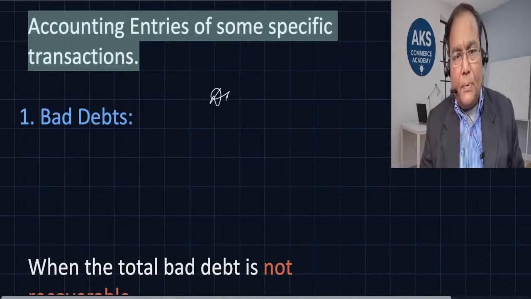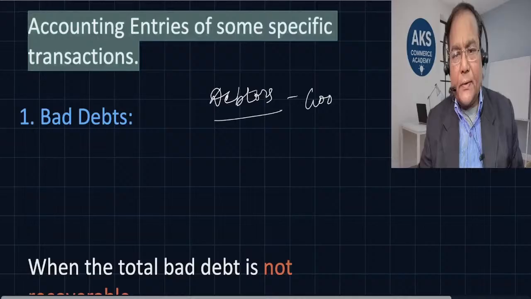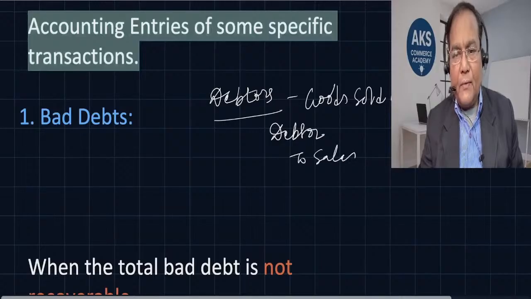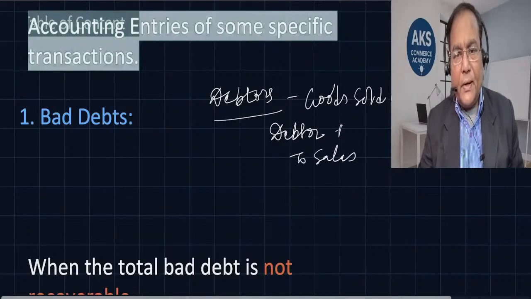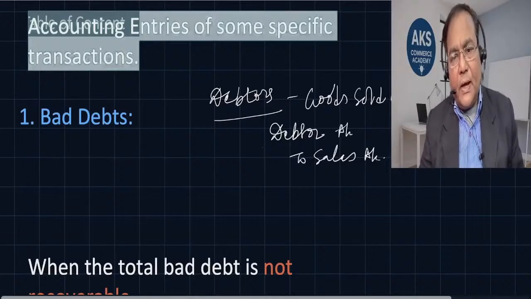Debtors are the people from whom we receive money for goods sold on credit. They pay us later. When we sell on credit, the entry passed is debtors debit to sales; the debtors are debited and sales is credited. This is the journal entry we pass. Now when we receive money from them, the entry that we pass is cash account debit to debtors.